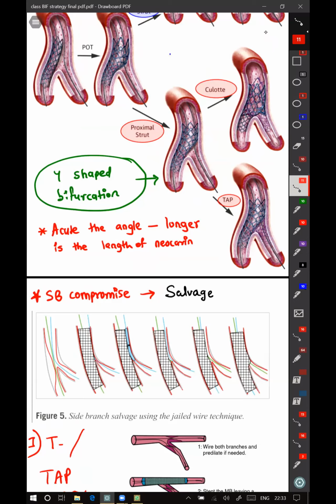How to deal with that is you can always pass a small 1.25 balloon over the blue wire, which will go beside the stent, and you can inflate it slightly so that it opens the way to the side branch again. Then you can rewire the green wire which was in the main vessel, crossing it through the struts into the side branch now. Once you have done that, you can again do POT and FKI and optimize the stent. So even if you compromise the side branch, because you have a jailed wire across, you can always bail it out.